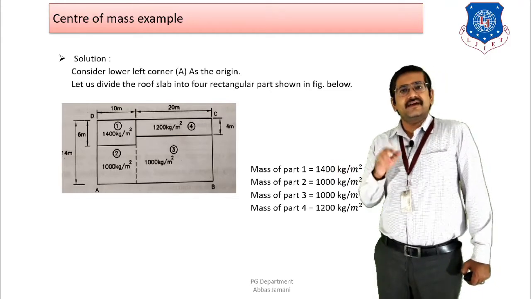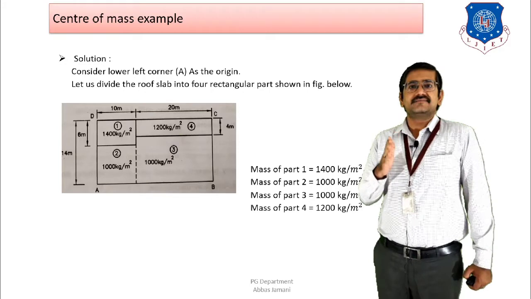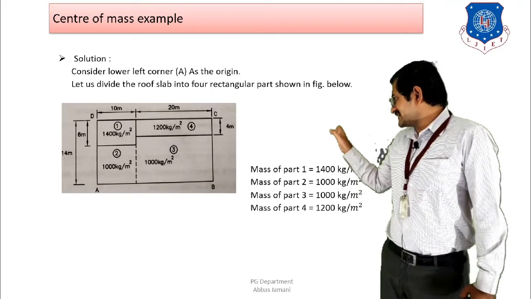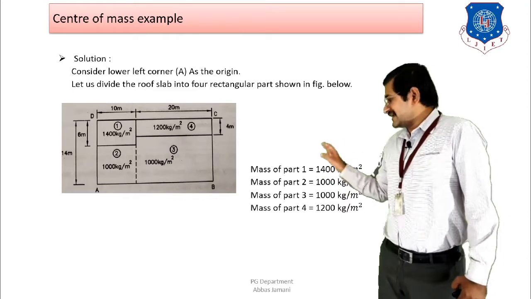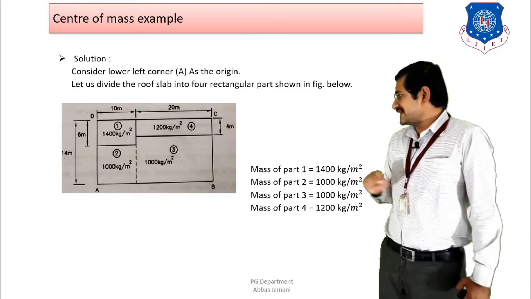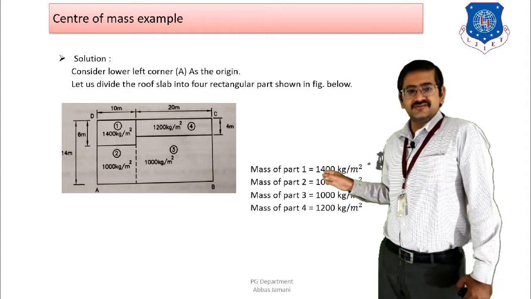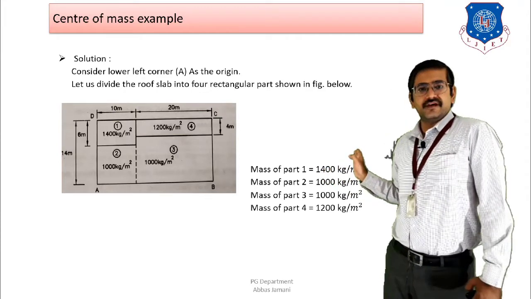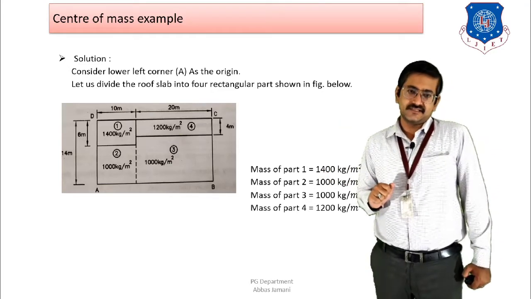So the first step that we have to do is to convert the unsymmetric shape into a symmetrical shape, and that is why I have extended the line from the first part, that is a dotted line shown in the vertical direction, and as a result of that the entire floor can be divided into 4 parts. That is, the first part is going to have 1400 kg per meter square, the second part is going to have 1000 kg per meter square, the third part is also going to have 1000 kg per meter square, and the fourth part is going to have 1200 kg per meter square, right?